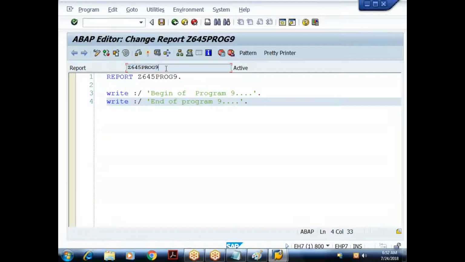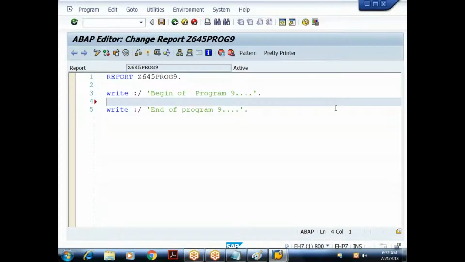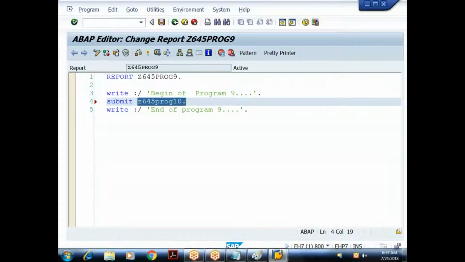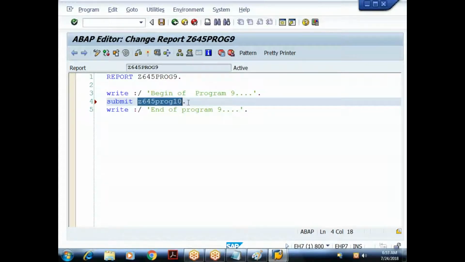Now from this program, I want to execute the other program. So in between these two statements, let me use a keyword called submit, and I'll give the program name as Z645 program 10. I'm trying to call a program with this name. As of now, we don't have any program with this name, so I'm trying to call a non-existing program. Let's see what happens.